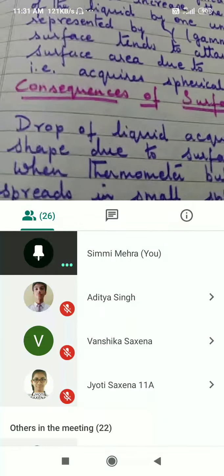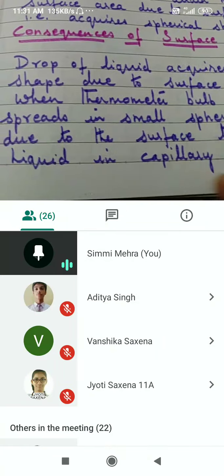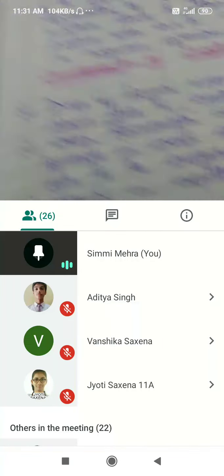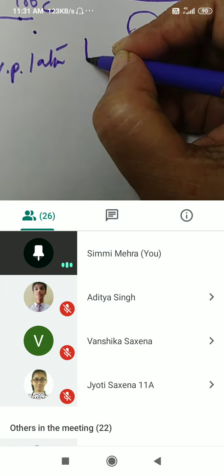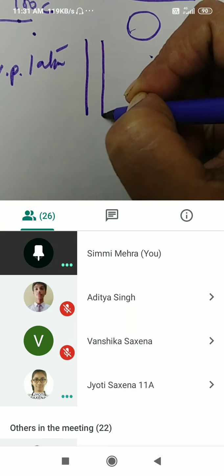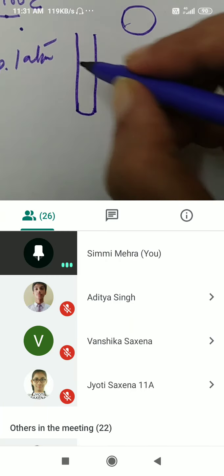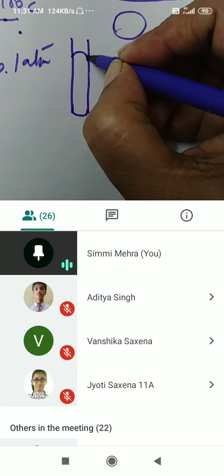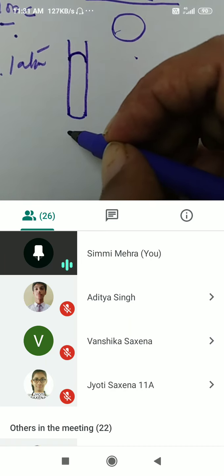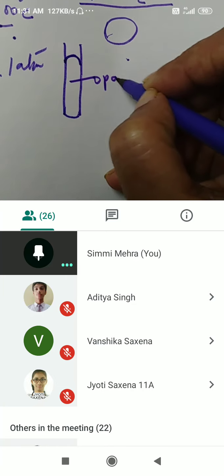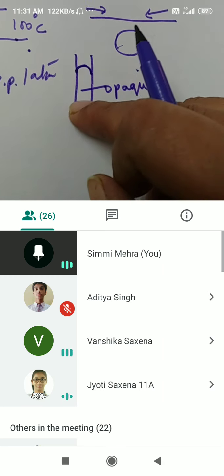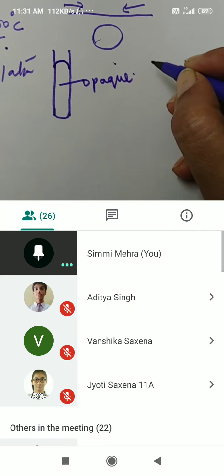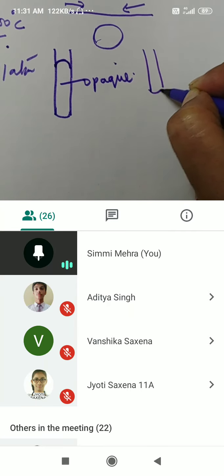That is one example I've given, and the thermometer is also an example I've given. Liquid in capillary tubes also. What is a capillary? A very, very thin tube. Now what happens here, it will acquire a spherical shape, but there is a condition for it. Opaque liquids means they are thick. Thick liquids acquire this kind of shape, while transparent liquids acquire this kind.